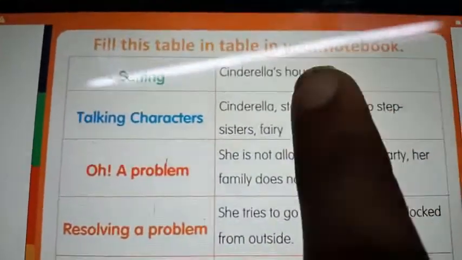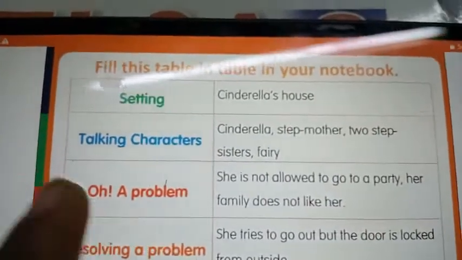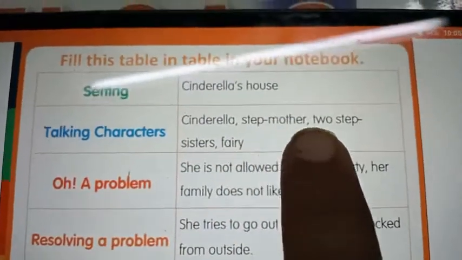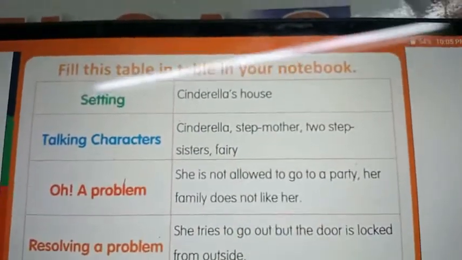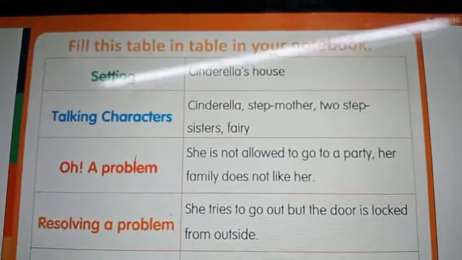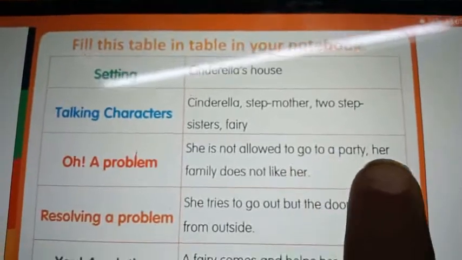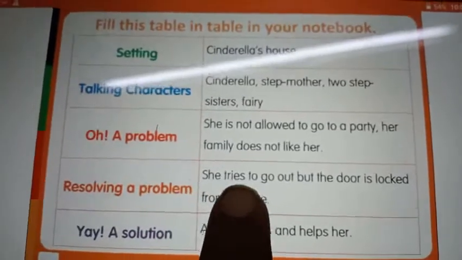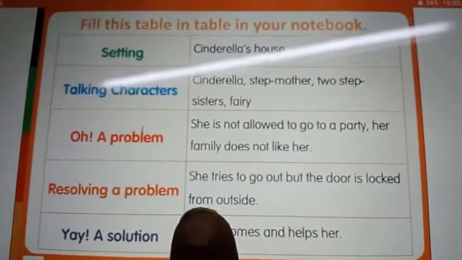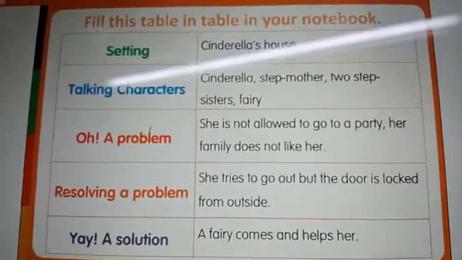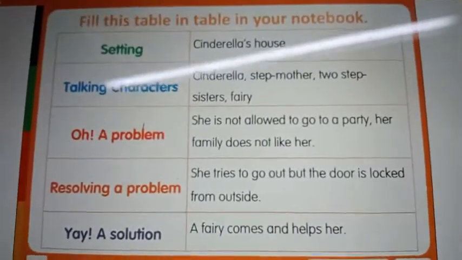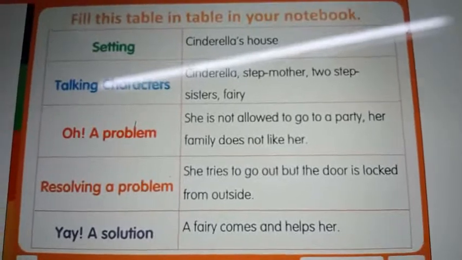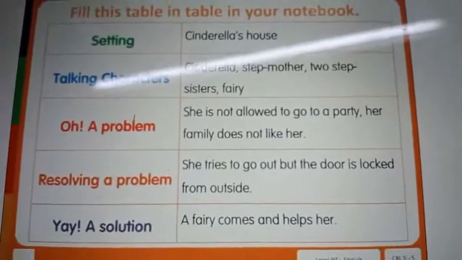Settings. Where is the story taking place? Cinderella's house. Characters. Who are all the characters from this story? Cinderella's stepmother, 2 stepsisters and the fairy. A problem. What was the problem? She is not allowed to go to the party. Her family does not like her, right? Resolving a problem. She tries to go out, but the door is locked from outside. What was the solution? A fairy comes and helps her. You have to write it like this, okay? I'll send it to you in WhatsApp. You will write in your notebook neatly, okay?